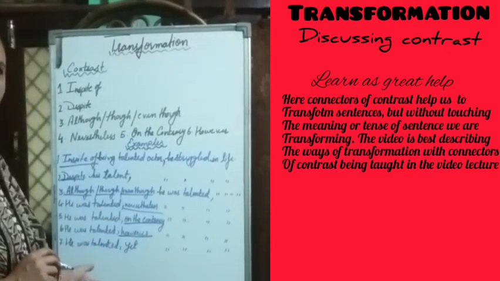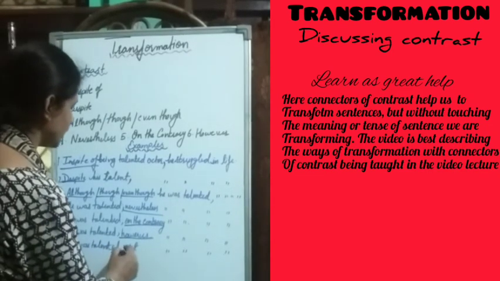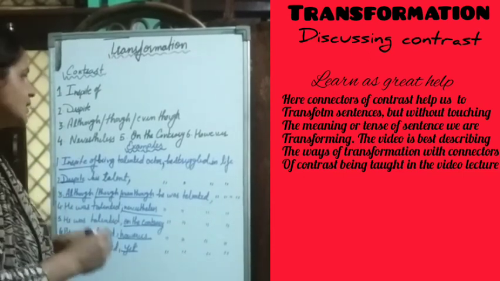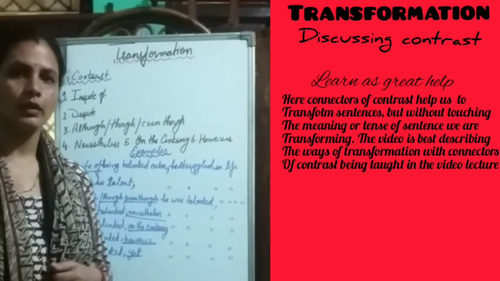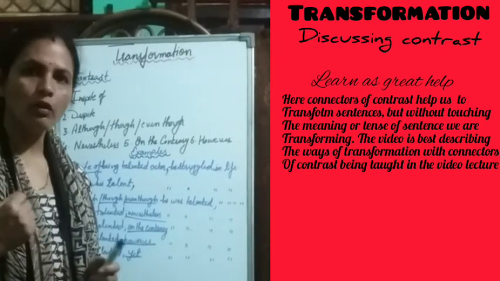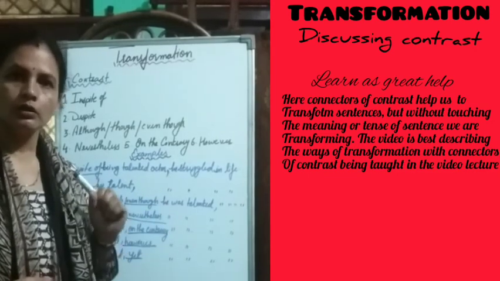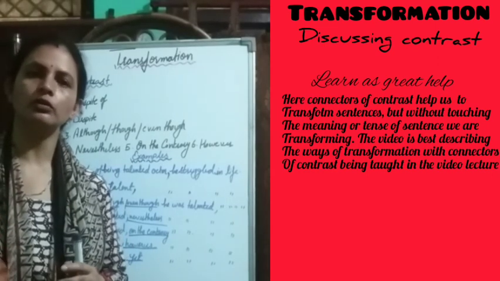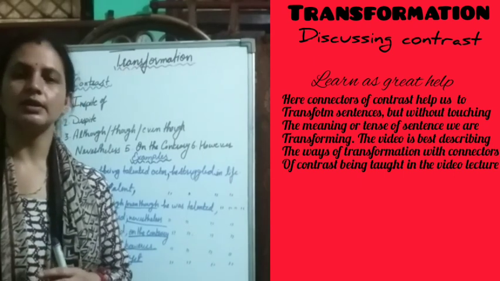I have added one more connector here, that is yet. He was talented, yet he struggled in life. So all these connectors help us to express the idea of contrast. For expressing the idea of contrast, these connectors are frequently used. So children, for contrast, this much only, and we are going to discuss the other part of transformation with new connectors in the next video.